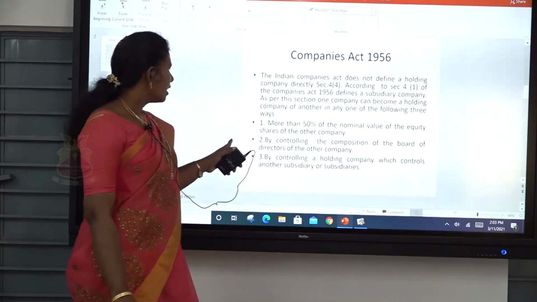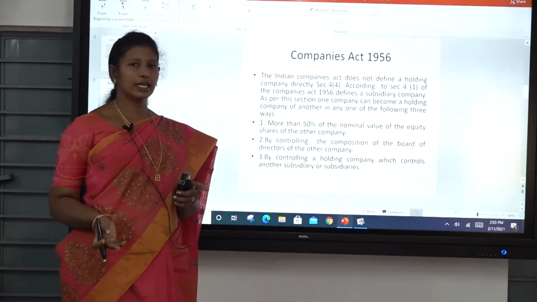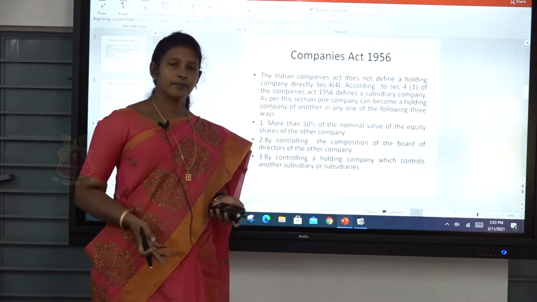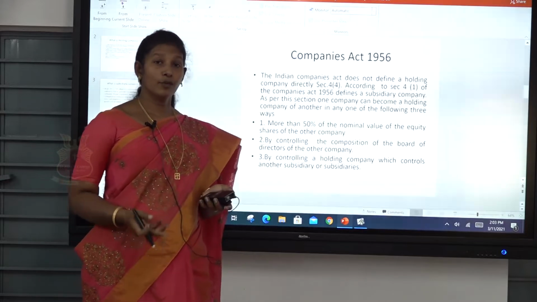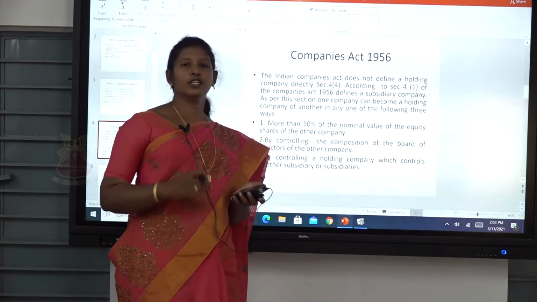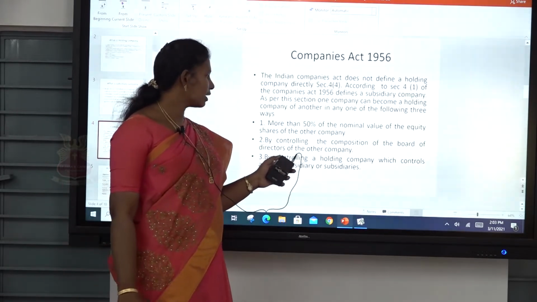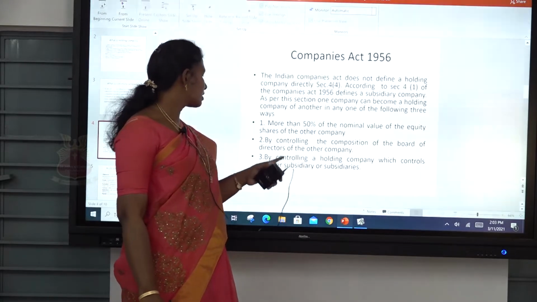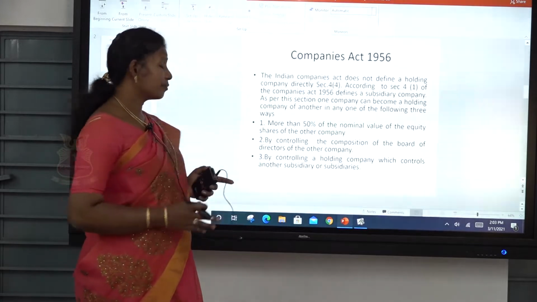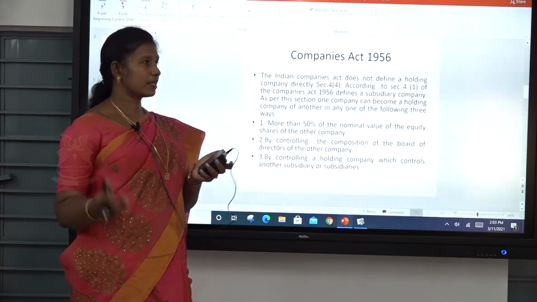The second one is by controlling the composition of the board of directors of the other company. The holding company is a controlling company. The holding company can remove the board of directors of the subsidiary company, or appoint a new board of directors of the subsidiary company. The third condition is by controlling a holding company which controls another subsidiary or subsidiary companies. As I said, the holding company is a parent company. It holds one or more subsidiary companies.